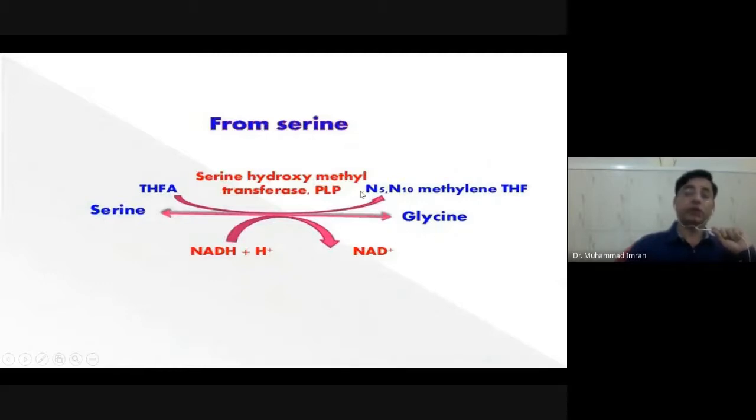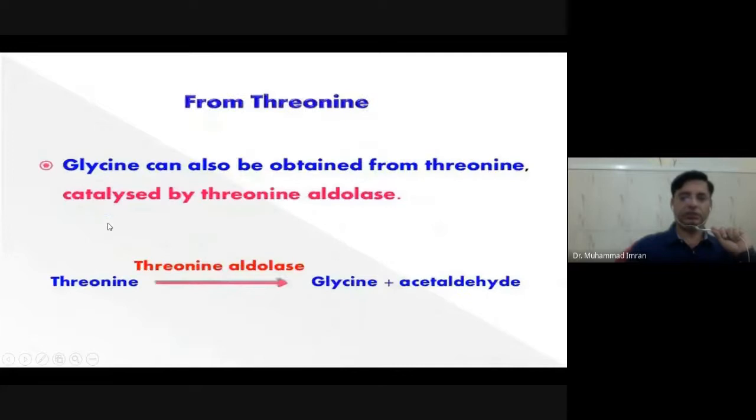So here you can see the methyl group of serine changes into N-methylene tetrahydrofolate and glycine is produced. The hydroxyl group is given to these two protons that will change into water and NADH is produced. So this reaction is reversible. Serine can be converted into glycine, and glycine can be converted into serine.